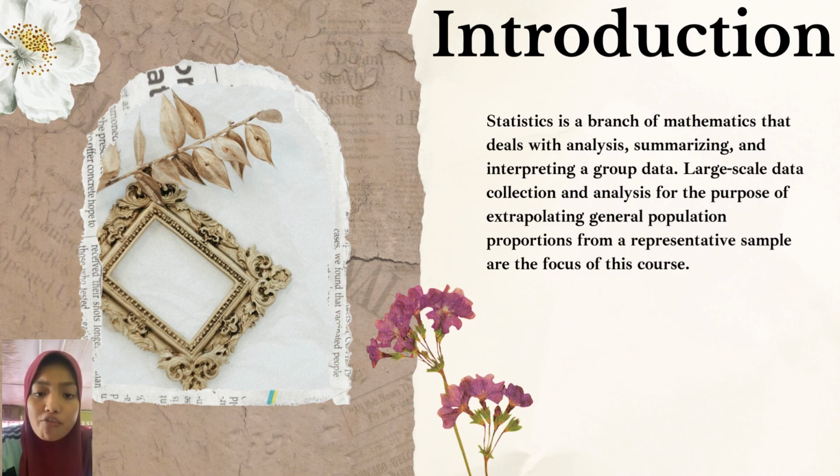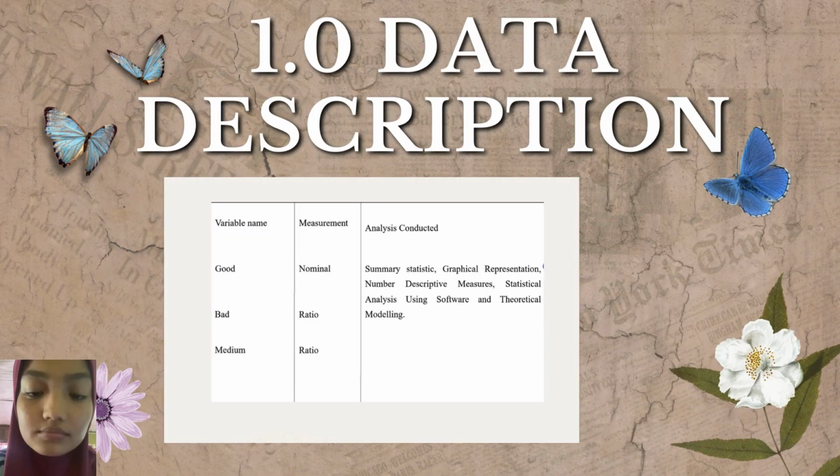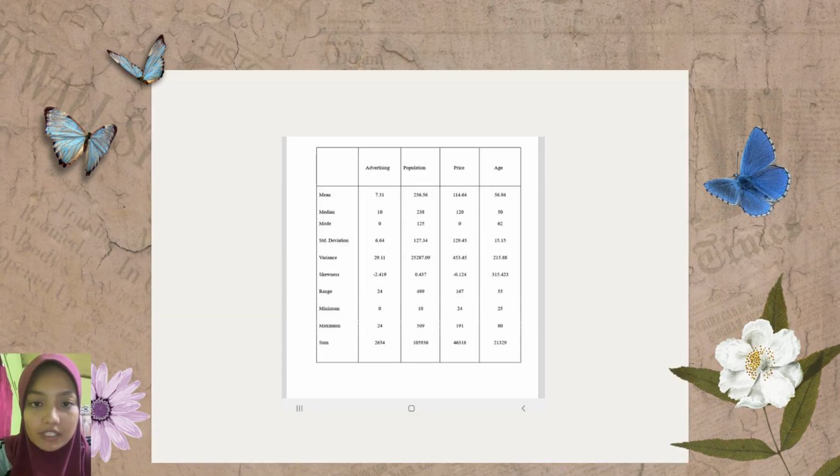Statistics is a branch of mathematics that deals with analyzing, summarizing, and interpreting group data. There are three variables in the data description: good, bad, and medium. Based on the table above, there are several calculations to find the mean, median, and so on, based on the data that have been given using advertising, population, price, and age.